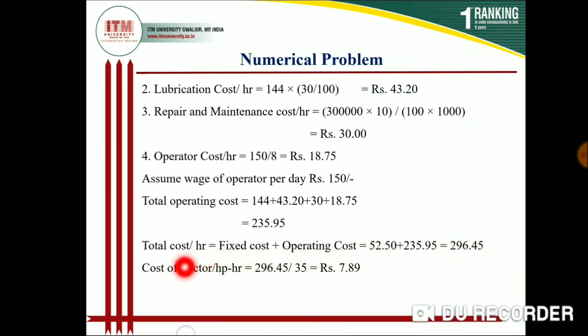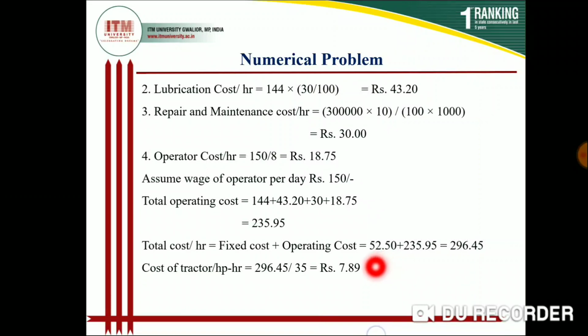So cost of tractor per HP hour. This is the per hour cost. Your tractor is 35 HP, so it is divided by 35, and that amount is 7.89 rupees per HP per hour cost.